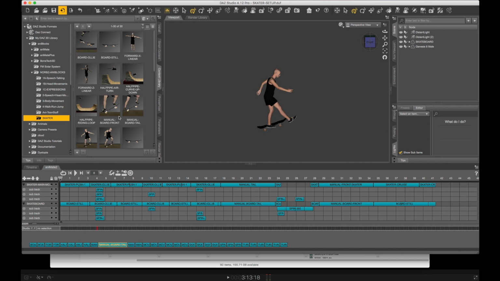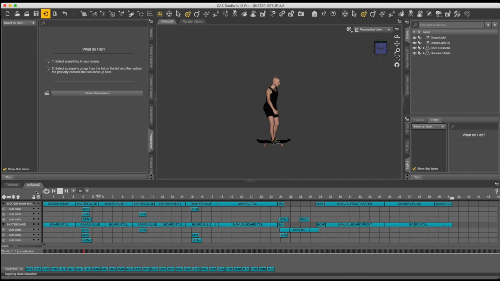So now we're ready to animate. When you guys download all the files, you'll have DAZ templates and the ANI blocks. This is the skater setup. Open this up.